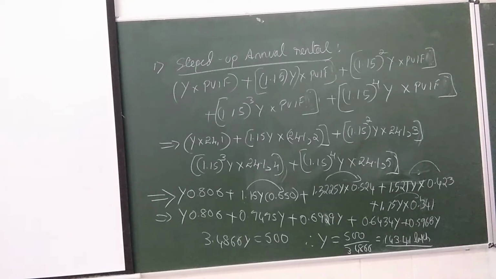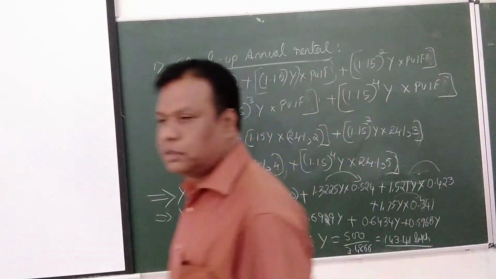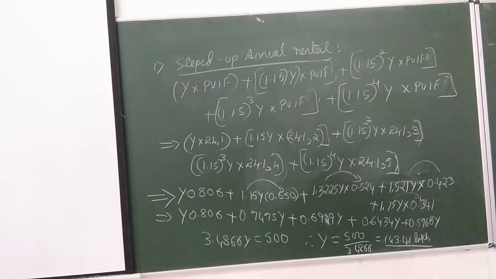This is the rental amount. If you go for stepped up rental, the rental they are supposed to pay is 143.41 lakhs per year. Is that clear to all of you? 143.41 they will pay in the first year, second year 15% more than that, third year like that. So those who are online, you are clear about this stepped up. From the second year onwards, increment of 15% every year. Is that clear to all of you?